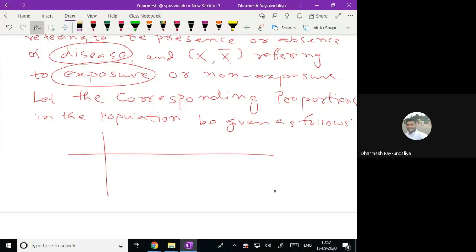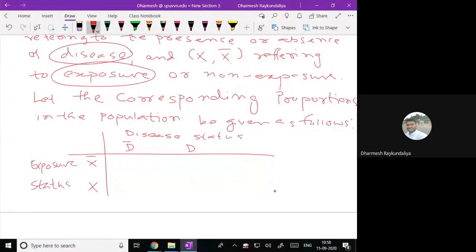This is the disease status and this is the exposure status. Disease absence, disease presence. Exposure absence, exposure presence.